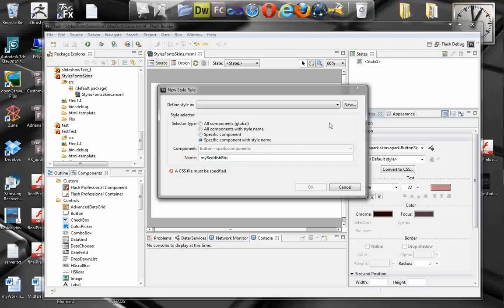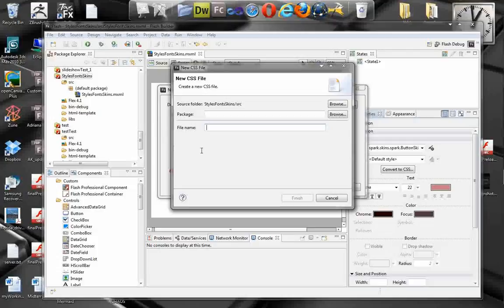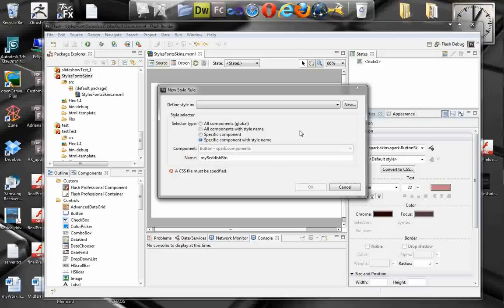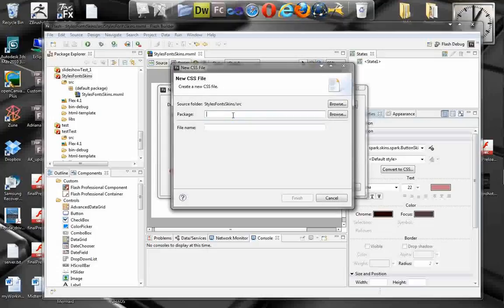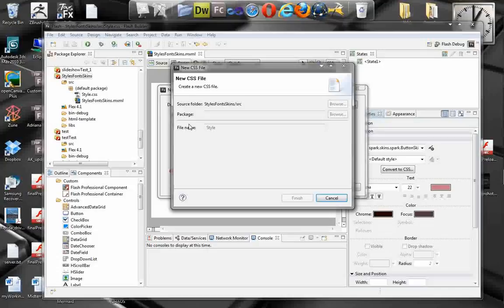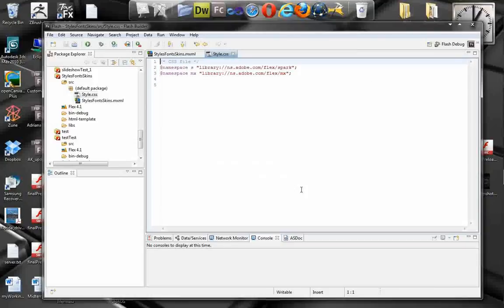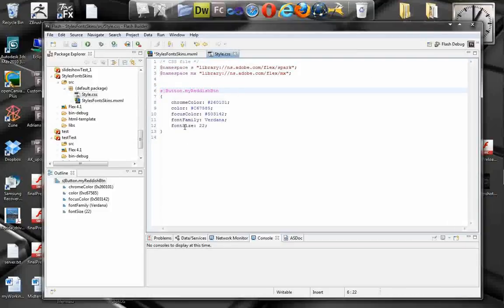Oh, a CSS file must be specified. We don't have CSS right now, so let's define CSS. The file name is gonna be style. We can define the package or just use the default source folder. Hit finish, and here you can see that Flex created a style sheet for us right there. And here's my button.